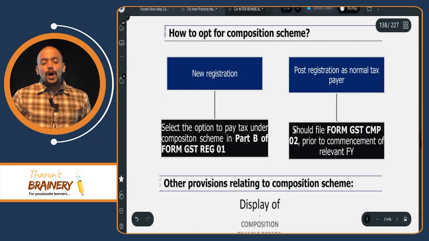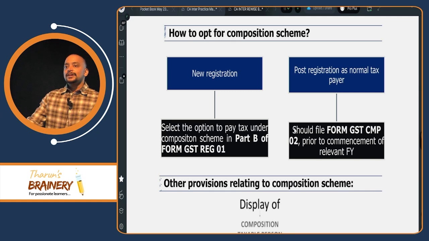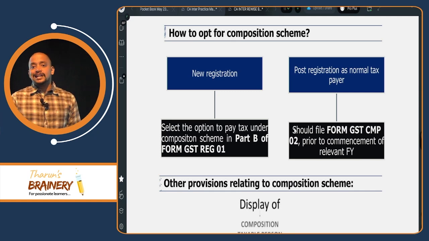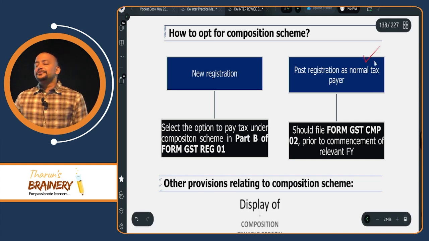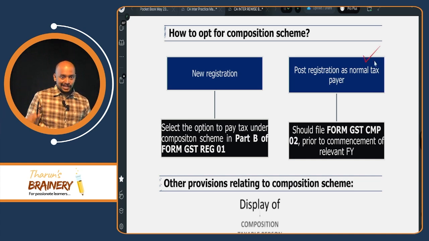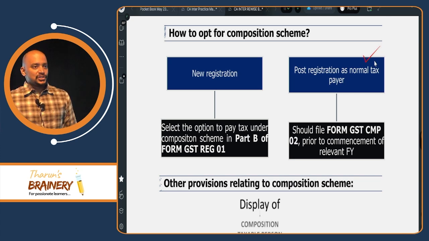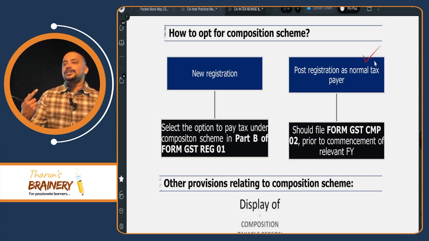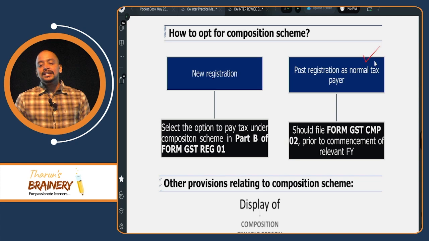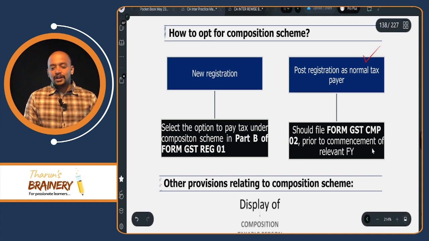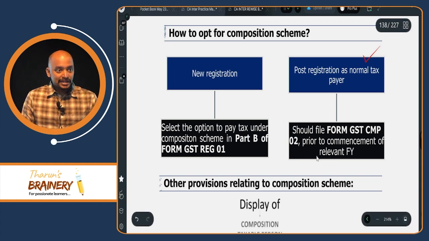Now, how to opt for composition scheme? If you are already a registered person, you need to wait till commencement of the financial year. Before commencement of the financial year, you need to give an intimation to opt for composition scheme, that is CMP 2, before commencement of the relevant financial year.